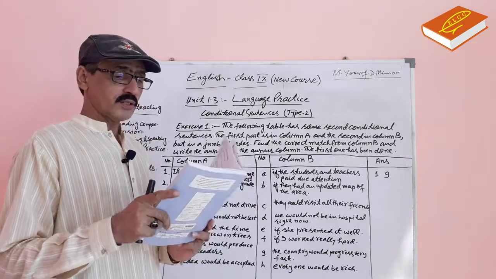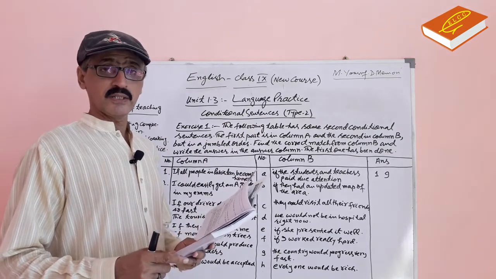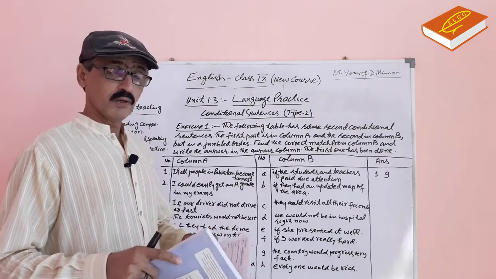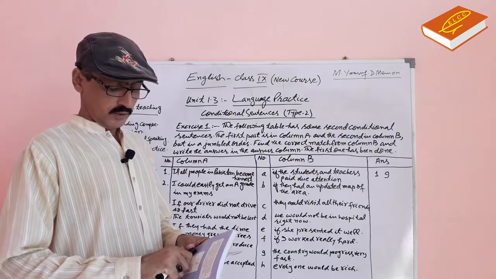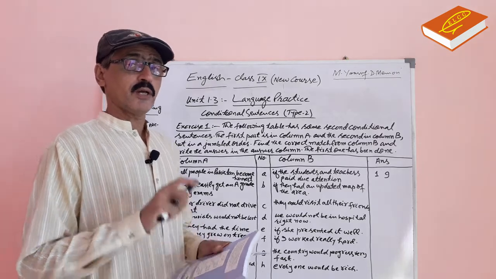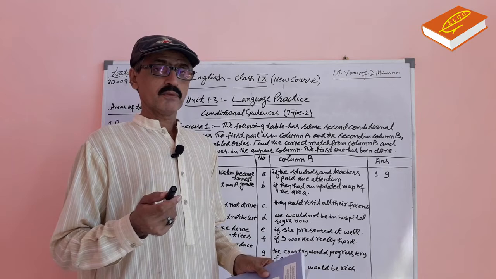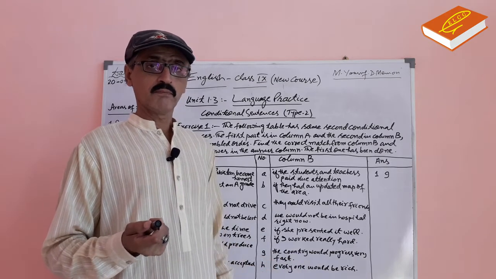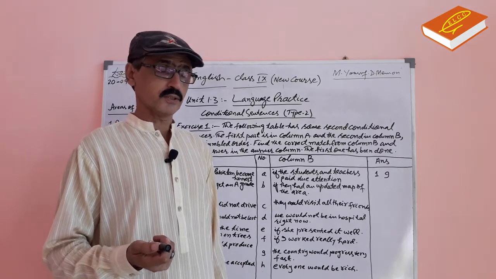Here, I teach you the second conditional sentence. Before I teach you the second conditional, let me tell you that there are four types of conditional sentences: zero conditional, first conditional, second conditional, and third conditional.